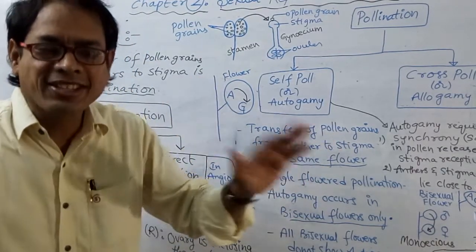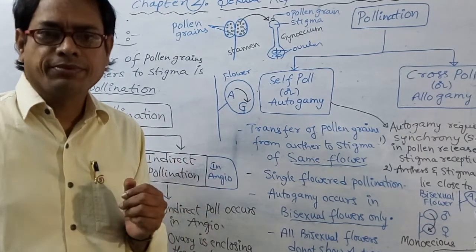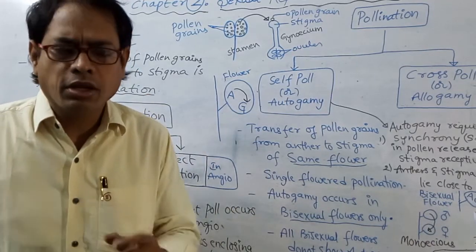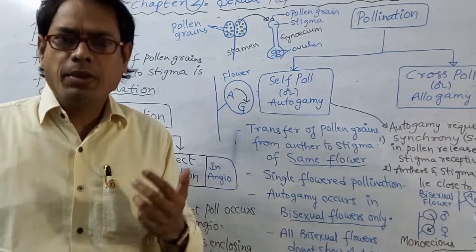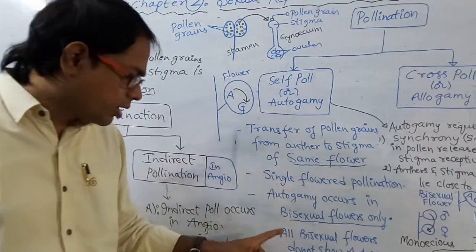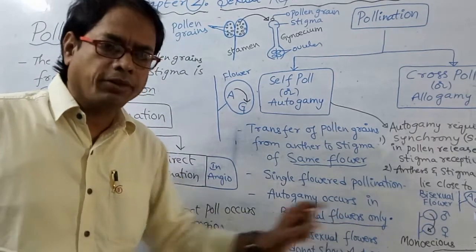Autogamy never occurs in unisexual flowers. Because in unisexual flowers, how many sex organs are present? Only one sex organ. If only one sex organ is present, can self-pollination occur? No. So autogamy occurs in bisexual flowers only.